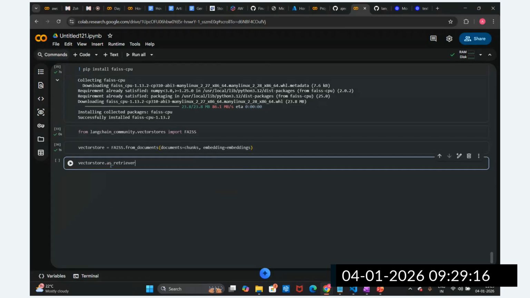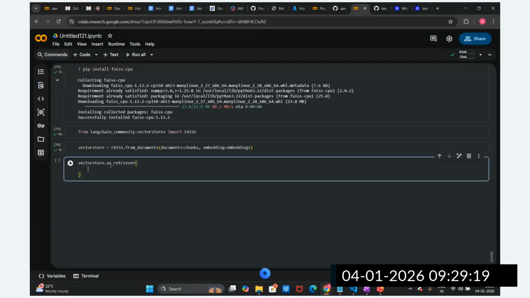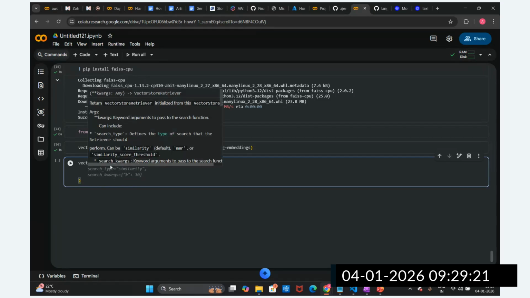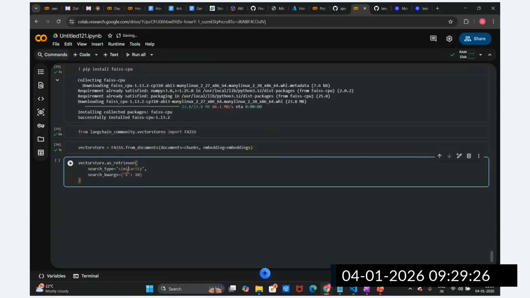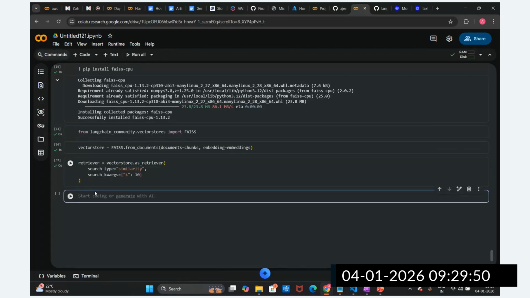And then we are going to pass here, guys, the search type. We know there is a search type: similarity search, or you can utilize MMR, marginal relevance. If I pass similarity search, based upon the vector similarity it will fetch the top 10 documents. Top 3, top 5, top 10. By default it gets the top 4, but we are using the top 10 as of now. And I'm going to store it in a variable as a retriever. We have set up this retriever.